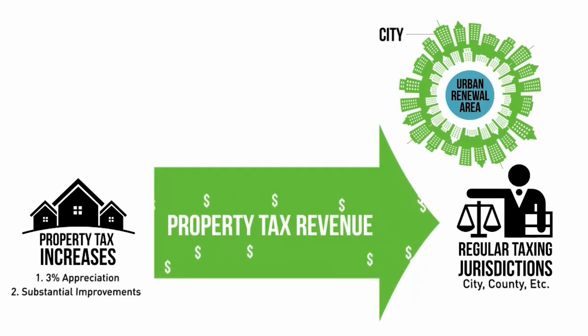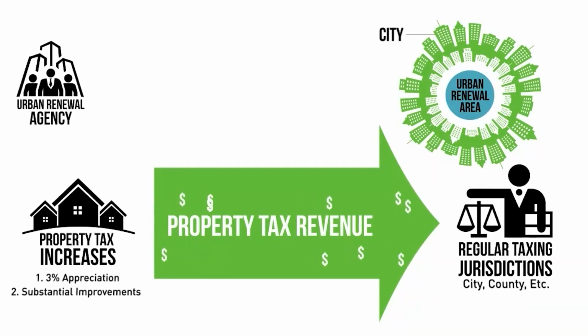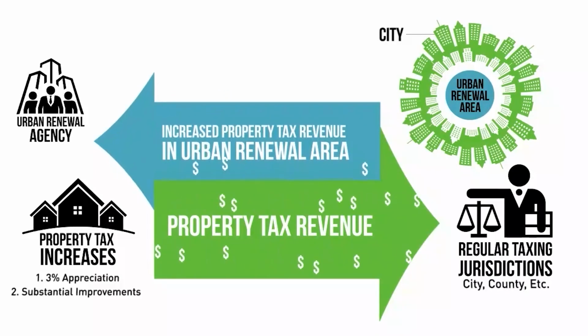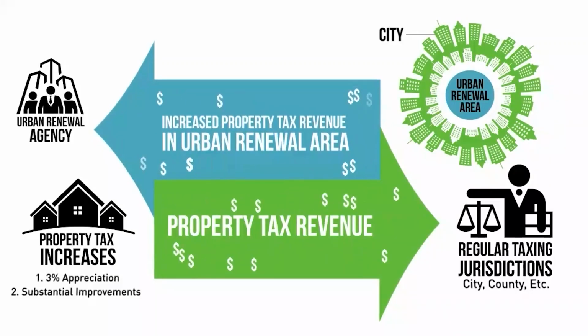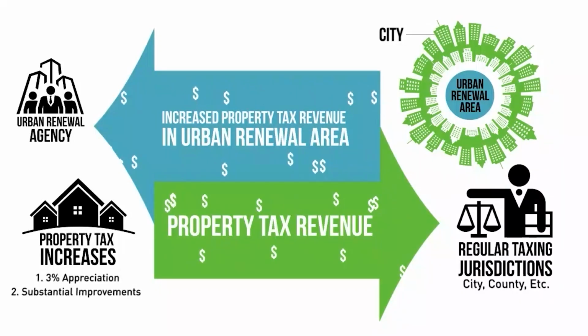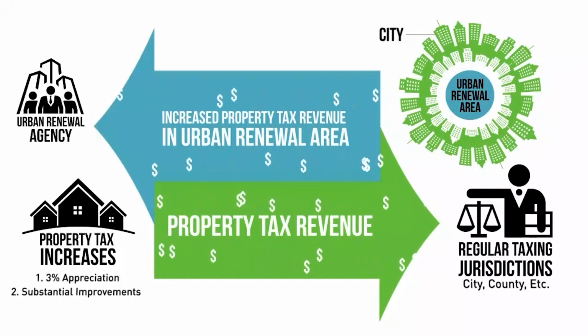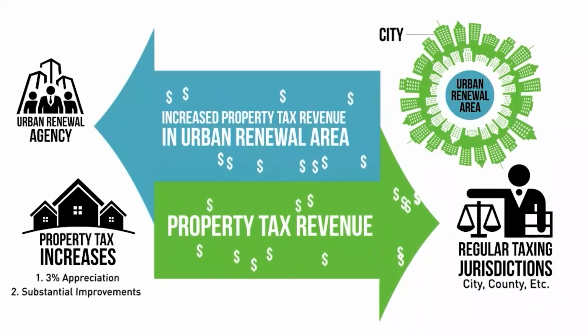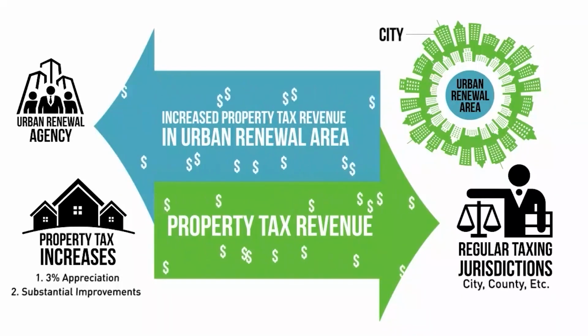The property tax revenue generated by the properties within the urban renewal area boundary prior to the adoption of the urban renewal area continue to flow to the regular taxing districts, while any increases in property tax revenue after the urban renewal area is adopted flow to the urban renewal agency. It is only the increases in revenue after the formation of the urban renewal area that will be redistributed to the urban renewal agency. This redistribution is referred to as the division of taxes.